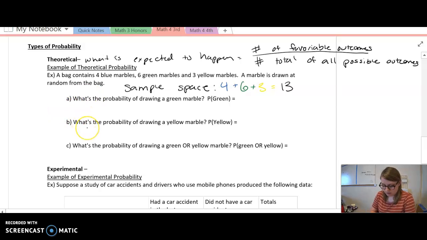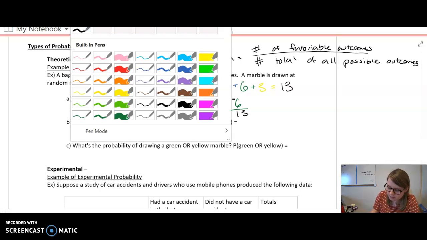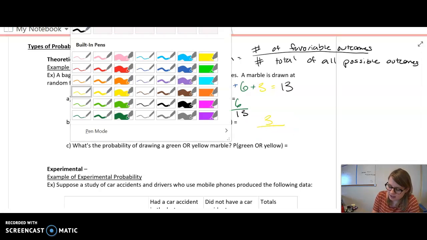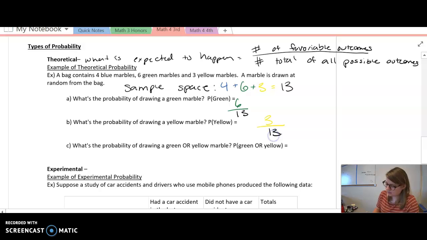Now let's look at our first question. So we have the probability of drawing a green marble. So the probability of drawing a green marble is the number of favorable outcomes, which is the 6 green marbles, over our sample space, which is the 13. And that's my probability. Okay? So the probability of drawing a yellow marble. So again, how many yellow marbles do we have? We have 3 yellow marbles, and then it's going to be over my sample space. So 13. So we have 3 over 13.